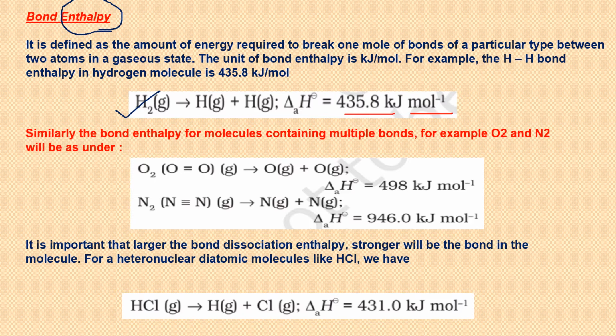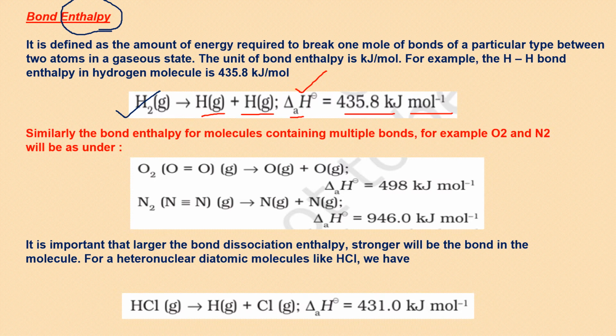So whatever amount of energy I have to supply to separate molecules of hydrogen into discrete hydrogen atoms, that is called bond enthalpy. And here small a is also written in the subscript. It means atomization. Atomization means you are separating a molecule into its discrete constituent atoms. So here the bond enthalpy and enthalpy of atomization are same.